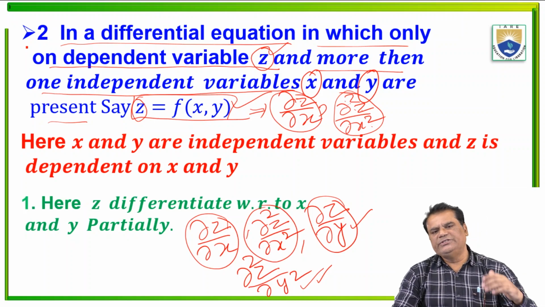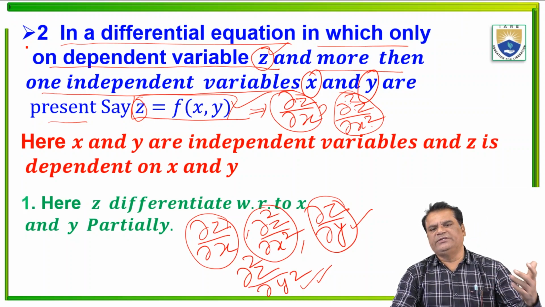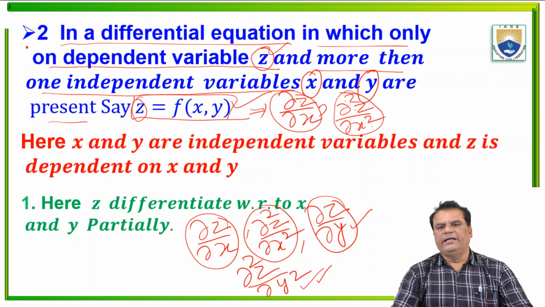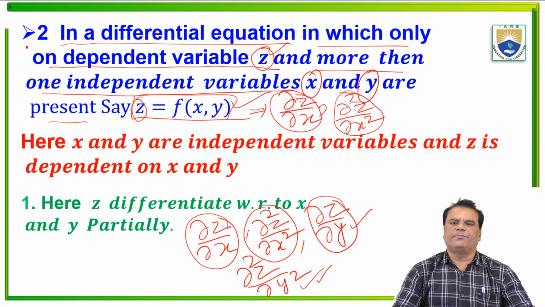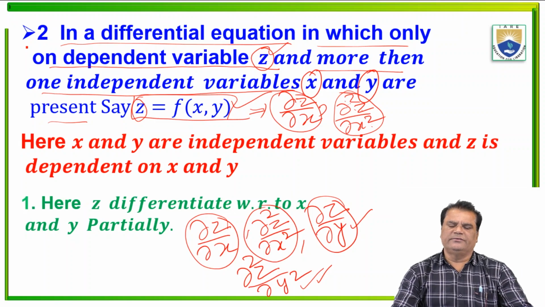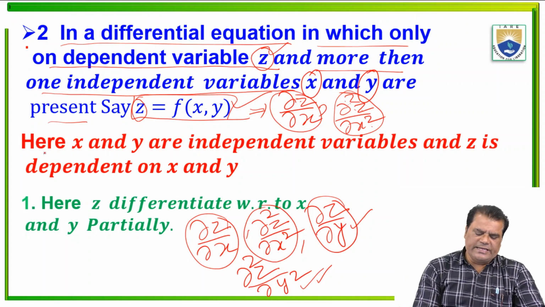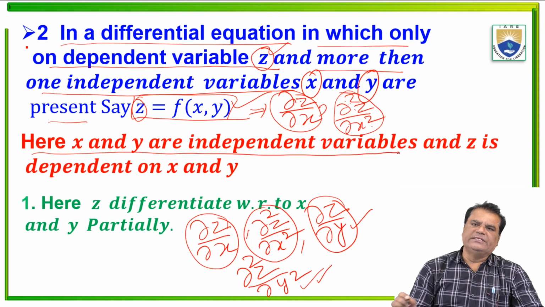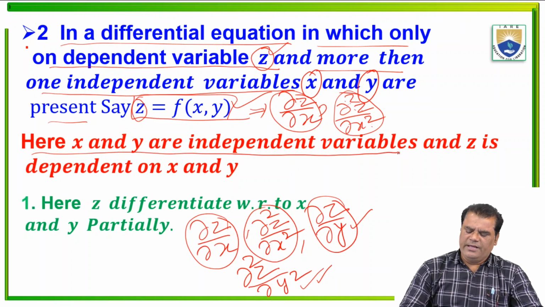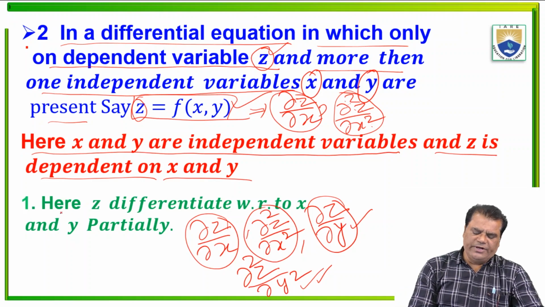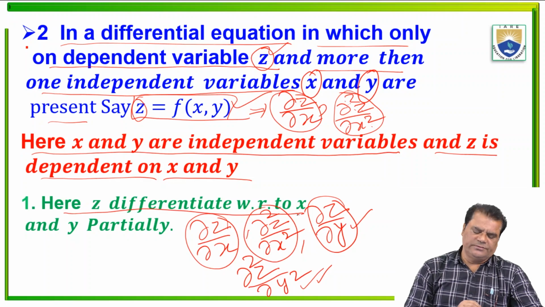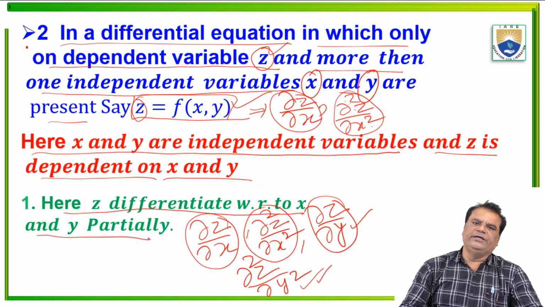So this differentiation is known as partial differentiation, and these derivatives are known as partial derivatives or partial differential coefficients. So here x and y are independent variables in our differential equation and z is the dependent variable on x and y. Here z is differentiated with respect to x and y partially.